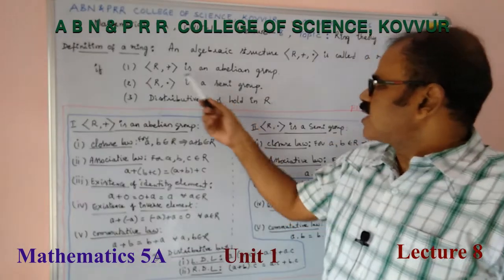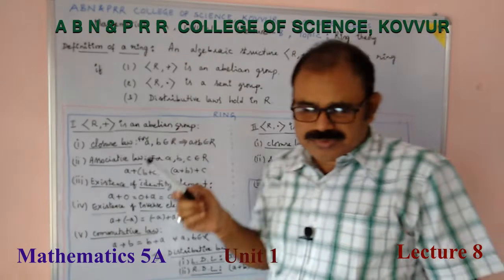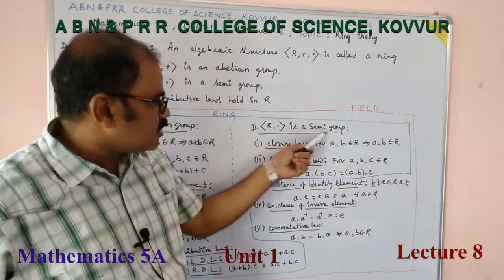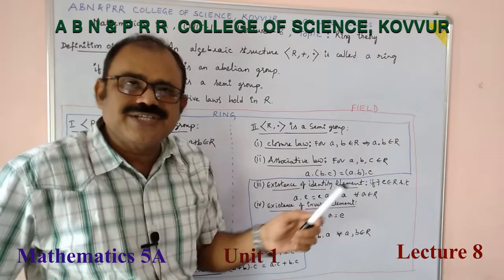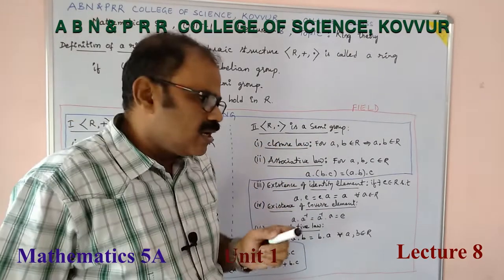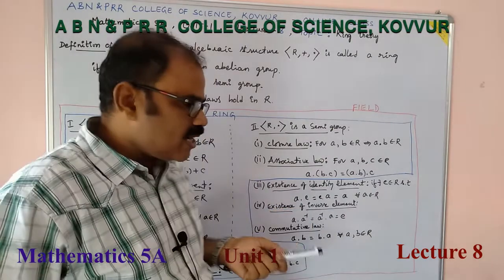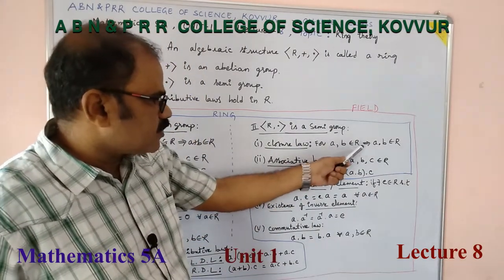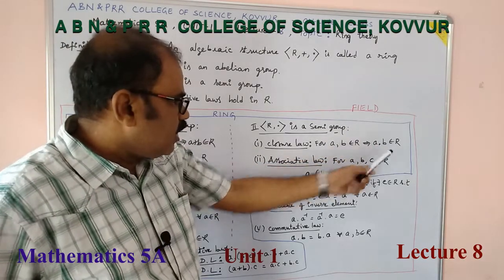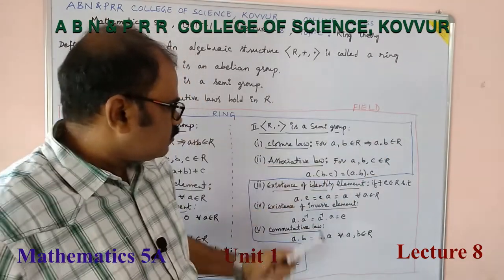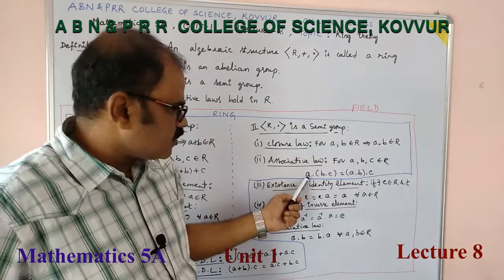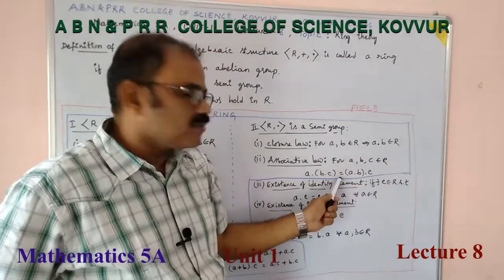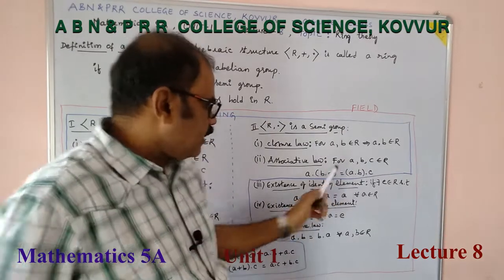What about the second one? (R, ·) is a semi-group. With respect to multiplication, R should be a semi-group. A semi-group is an algebraic structure which satisfies closure law and associative law. Closure law: a, b belongs to R implies a·b belongs to R. Associative law: for any a, b, c belongs to R, a·(b·c) is equal to (a·b)·c.